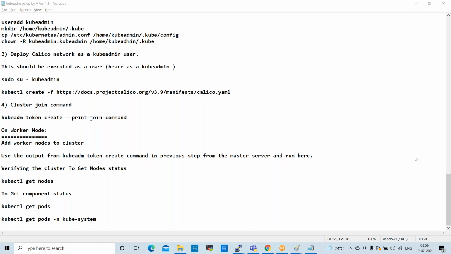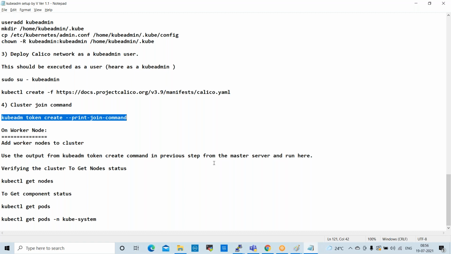If you want to add nodes, how can we add nodes again? If you want to add new nodes, you can simply execute this command on master. It will give you one more command that you can execute on the node server, so that the node will be joined into the cluster.